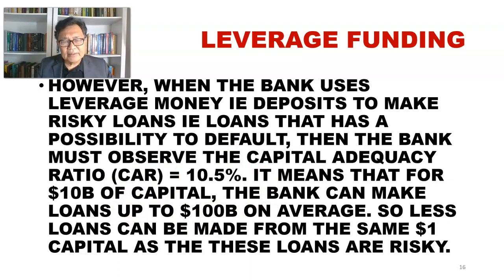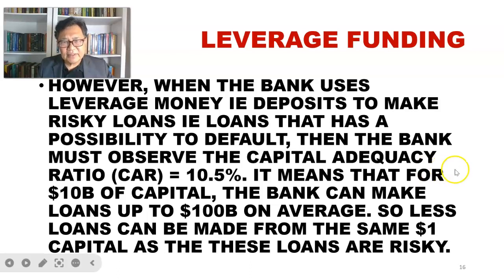And so if the bank were to make a risky loan using leverage money, then the bank must observe another requirement, that is the capital adequacy ratio of 10.5%, which is much higher than the leverage ratio of 3%, because in this capital adequacy, banks are making risky loans. So it will be dangerous to the depositors. The bank must have enough capital to absorb any possible losses arising from default, right?